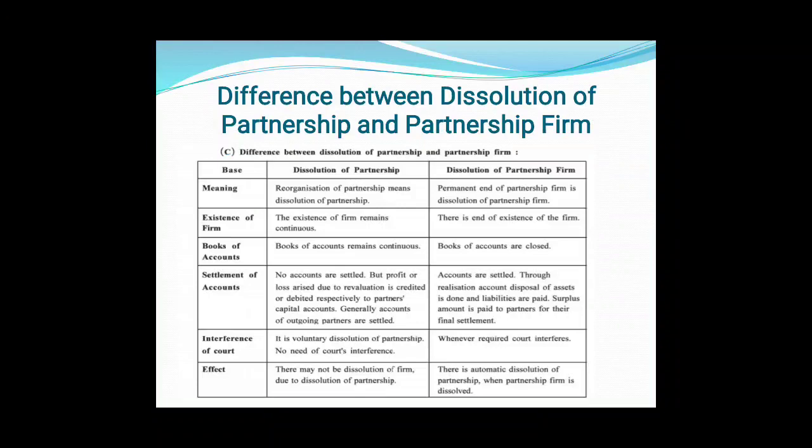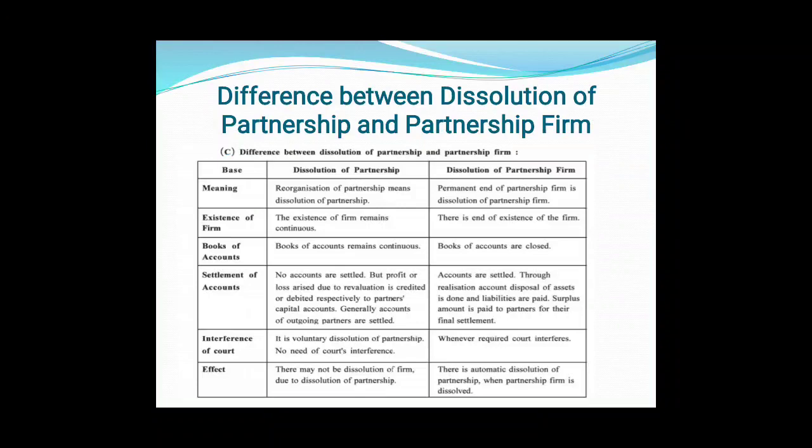In case of dissolution of partnership firm, accounts are settled through a realization account, assets are disposed of, and liabilities are paid. The surplus amount is paid to partners for their final settlement. So a new account, the realization account, is opened, all assets are disposed of and recorded in that account, liabilities are paid off, and then anything left is paid to the partners. We will see all this when we do practical sums.